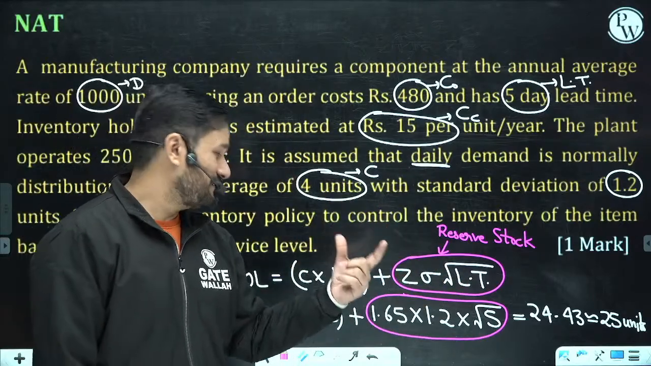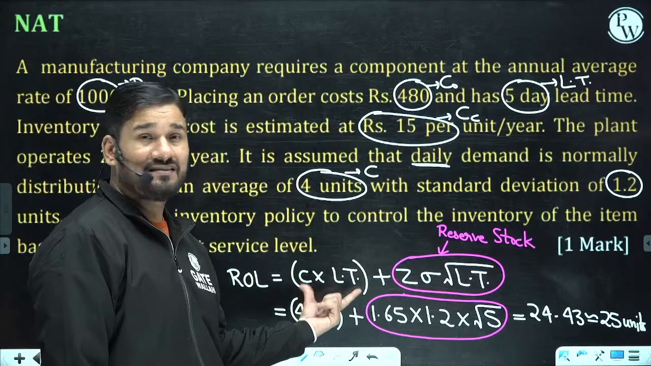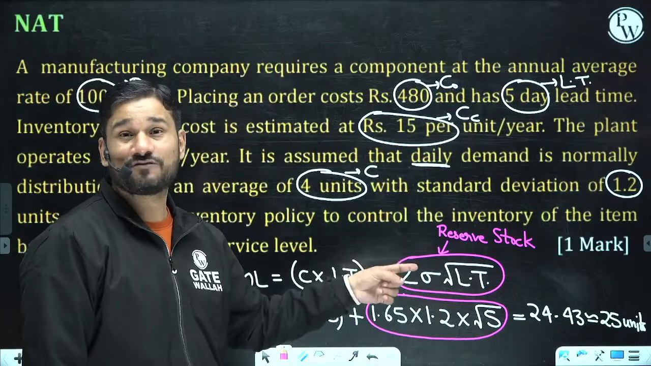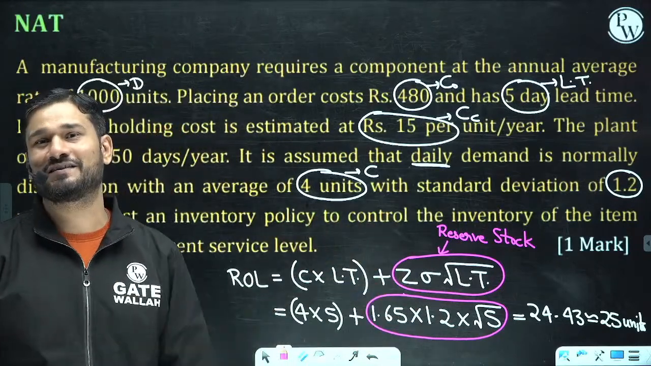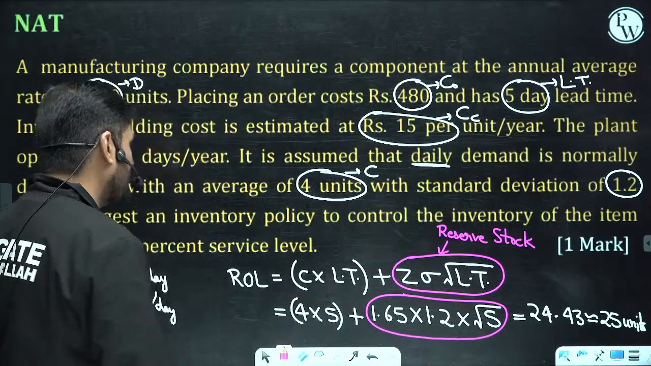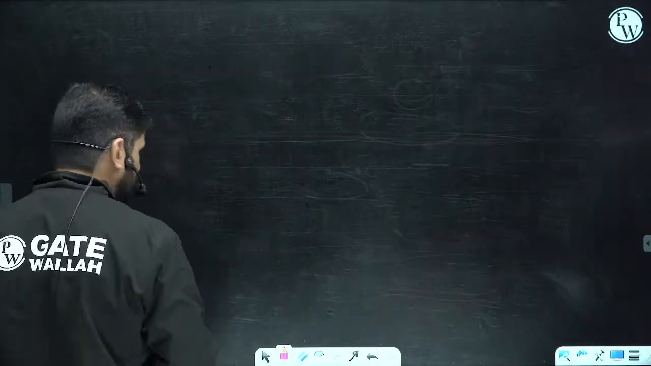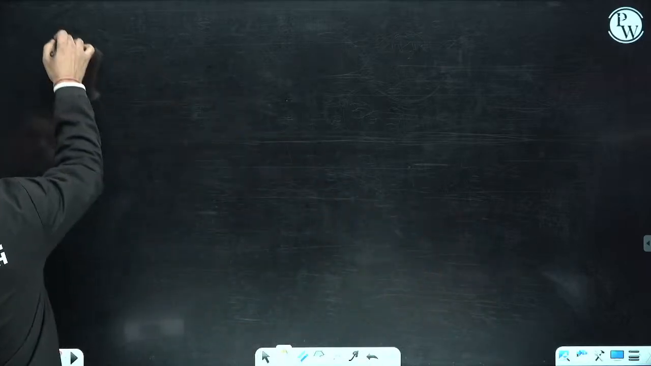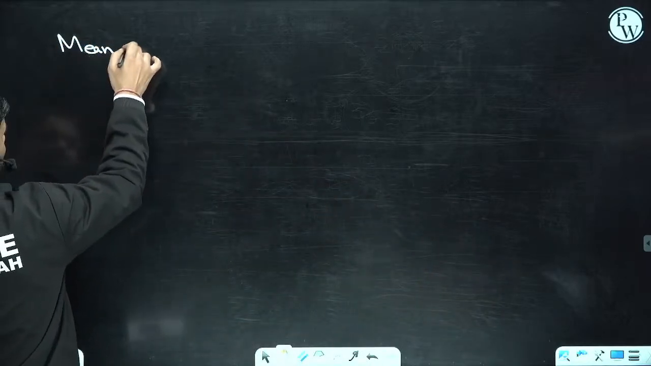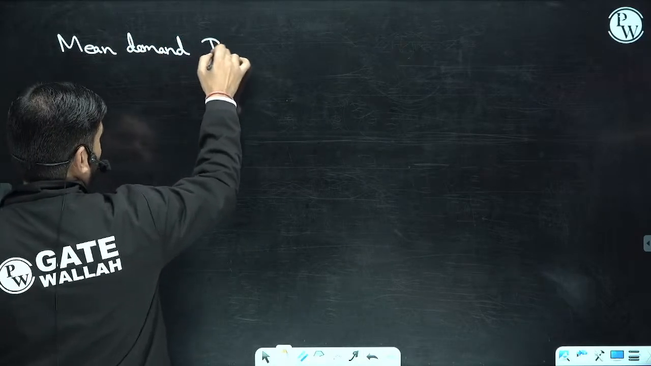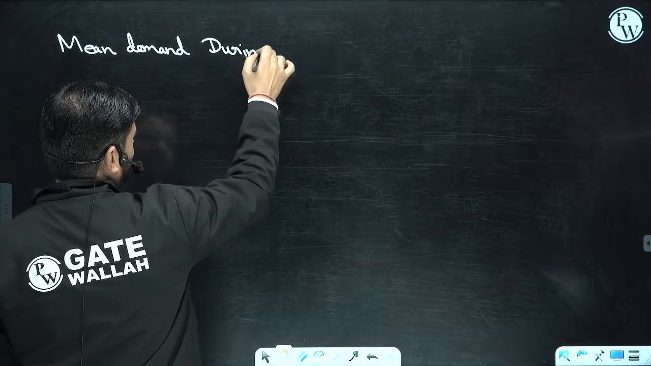See, when first you are keeping this in inventory, then you are building up this inventory. So this is not minimum inventory level. This is reserve stock. Clear? So this is your mean demand during lead time. I'll write this also. Suppose they are asking for the mean demand during lead time.